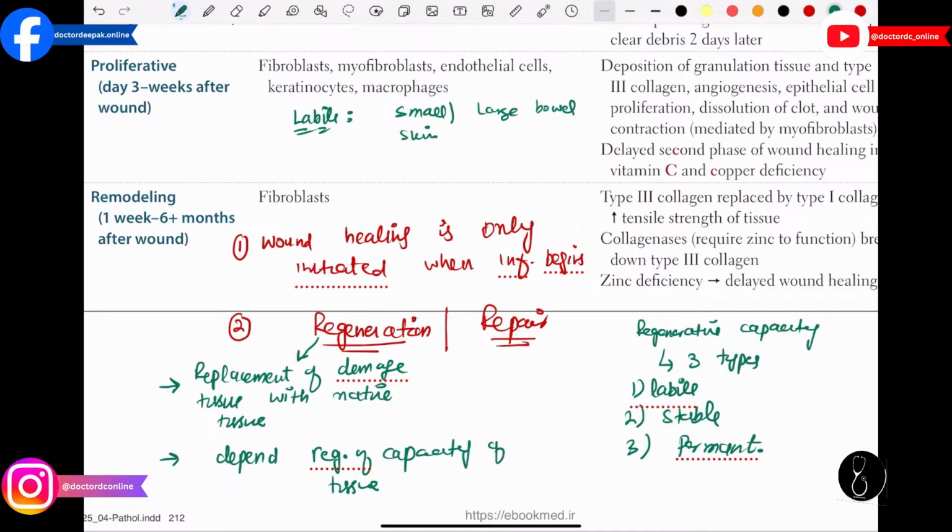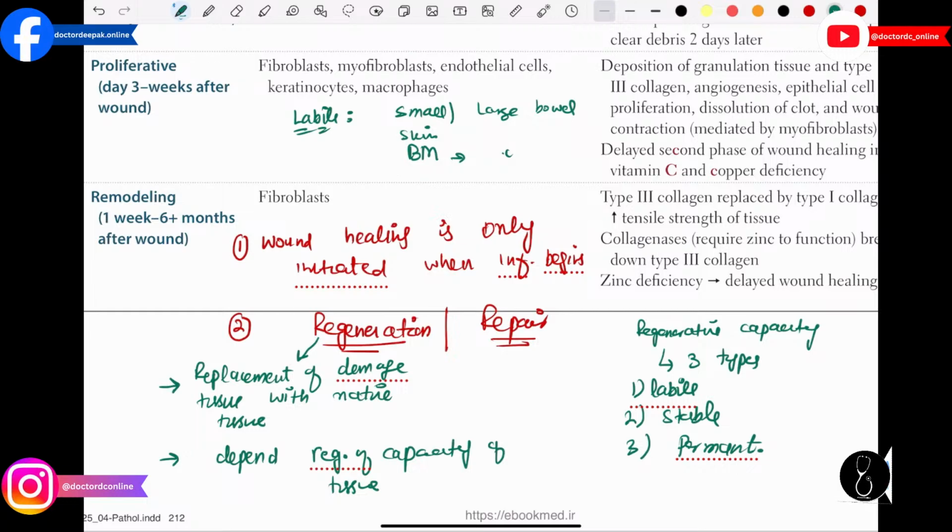Then we also have the bone marrow. Bone marrow is an example of labile tissue. In the bone marrow we have the hematopoietic stem cell. These are the tissues which have the ability to regenerate. So these are the examples of labile tissue.